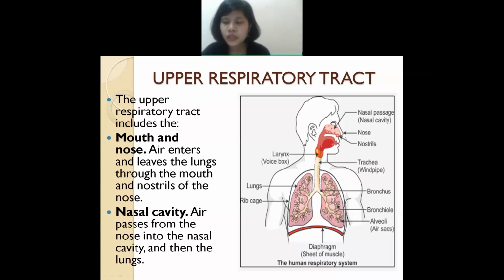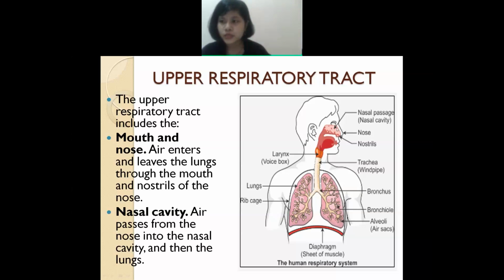The air enters through the nose as well as your mouth so that it will go to the lungs. They are getting ready for the air to enter inside the lungs. So the first step, the first way, is the nose and the mouth. The air enters through the nose and the mouth so that it will enter the lungs. Understand? After that, where will it go?